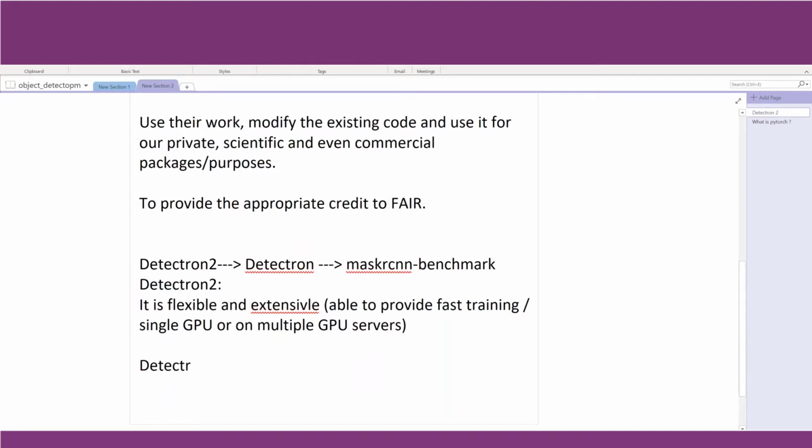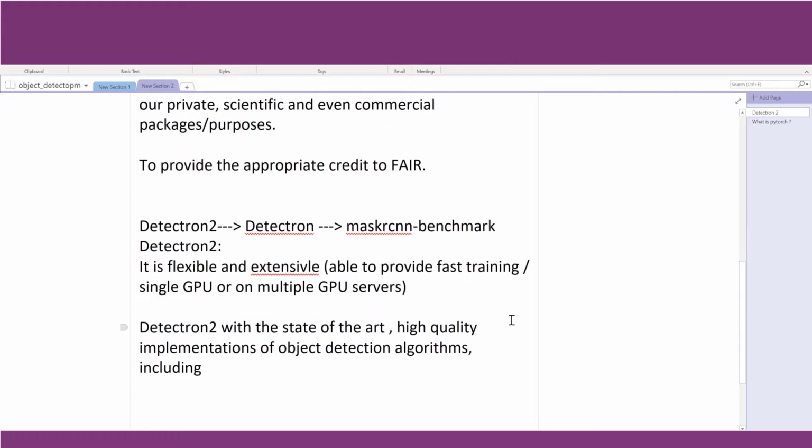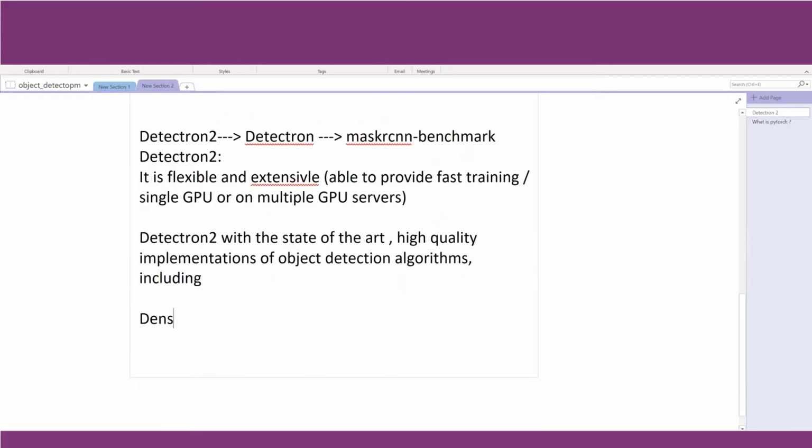Obviously, Detectron 2 has updated itself with the state of the art, and it has high quality implementations of object detection algorithms, including, as we will learn during the hands-on session, the state-of-the-art DensePose algorithm and panoptic feature pyramid networks.